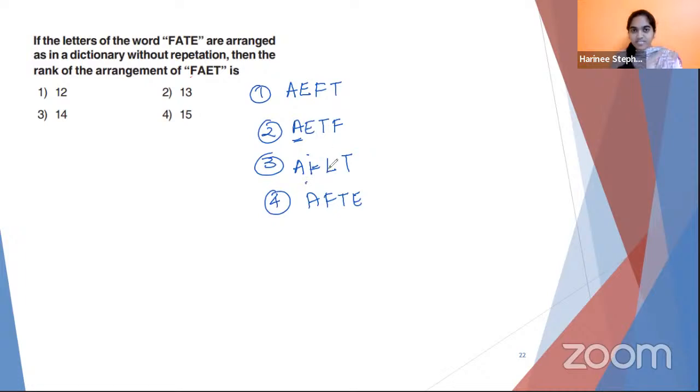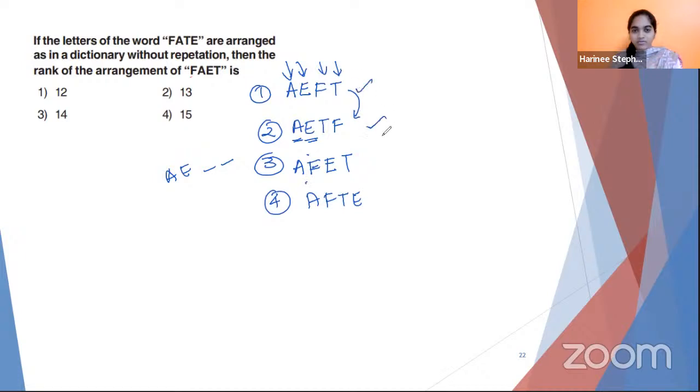Should I repeat my explanation? Are you not able to follow? According to dictionary, A will be first, E second, F third, T fourth. Now, what's the next step? I can exchange T and F in the dictionary order. E is exhausted. There is no other possibility of AE blank blank.